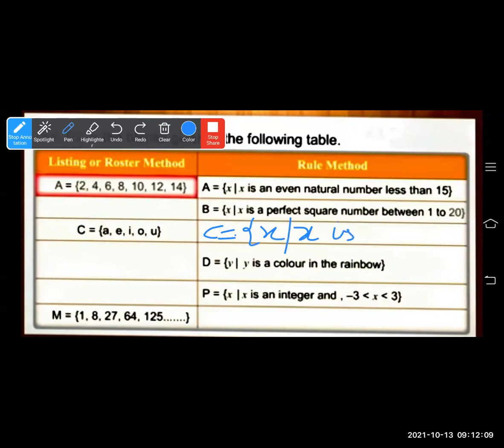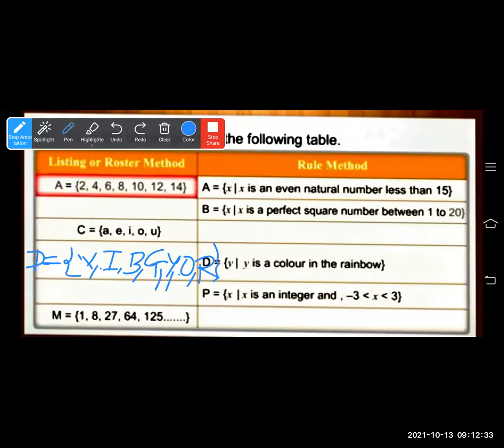The next question is Y is a color in the rainbow. How will you write a color in the rainbow? Set D is equal to violet, indigo, blue, green, yellow, orange, red. So you can learn it like this: VIBGYOR, VIBGYOR. This way you have to learn, and those names you can write: violet, indigo, blue, green, yellow, orange, and red.